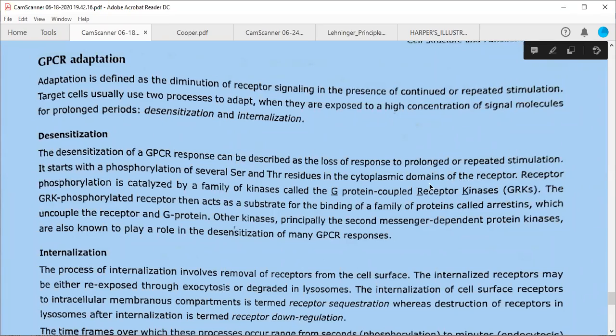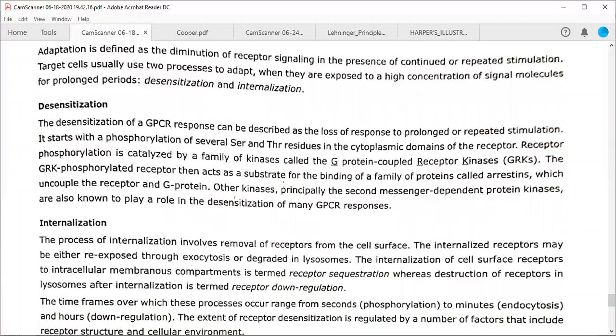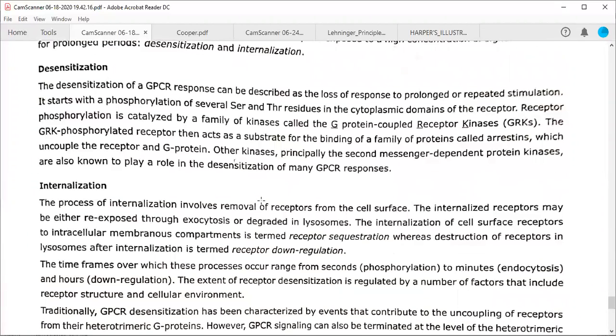Arrestins will come and bind to these phosphoserine or phosphothreonine residues, which uncouple the receptors from the G proteins. Other kinases, principally the second messenger dependent protein kinases, are also known to play a role in desensitization. So this is very common, but other kinases are also doing it by some other means, which is less known actually.